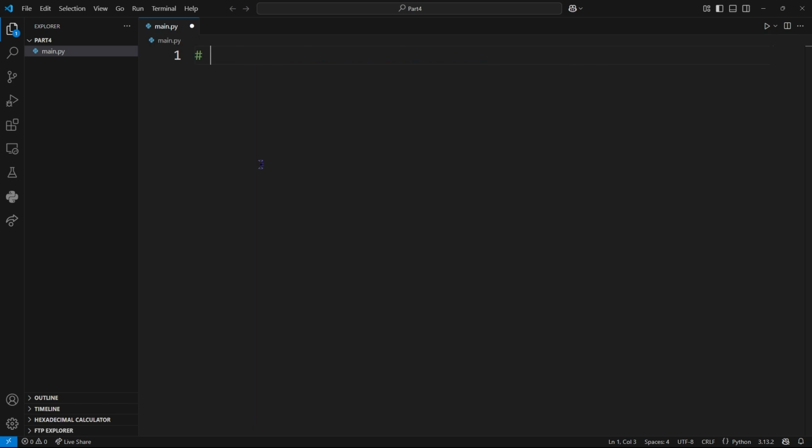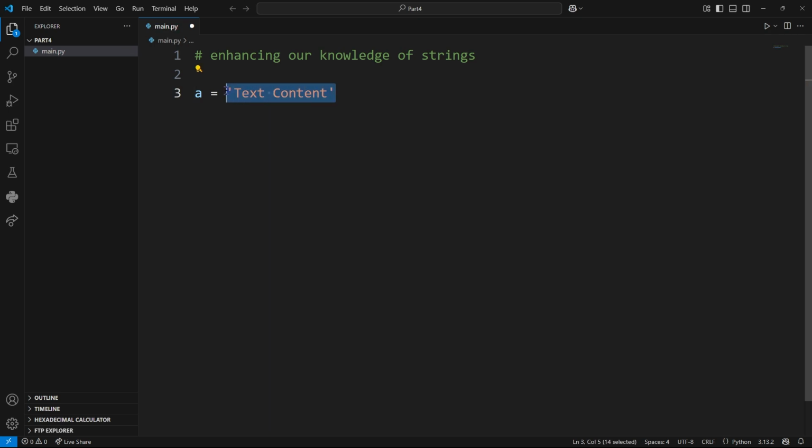Now guys, today we are going to be looking at a few things. Nothing too crazy today, but we are going to be enhancing our knowledge of strings. There's a lot we can do with strings, and for a recap, a string is a data type which includes text content. So, for example, like this. Anything inside of quotes, whether it be double or single quotes, is a string.